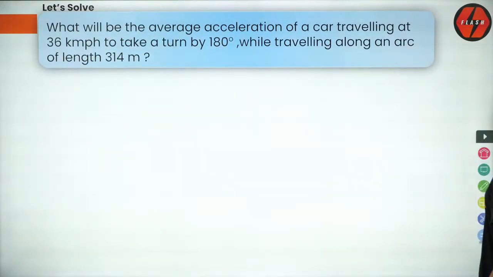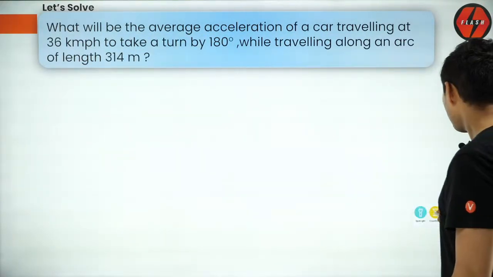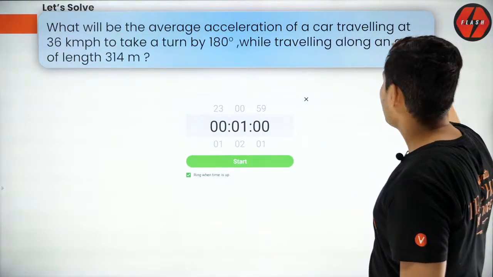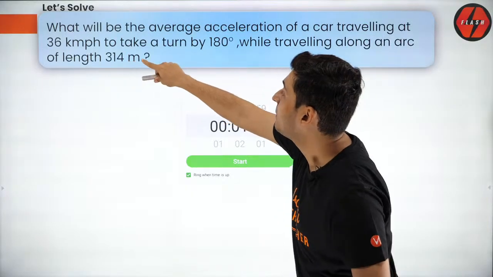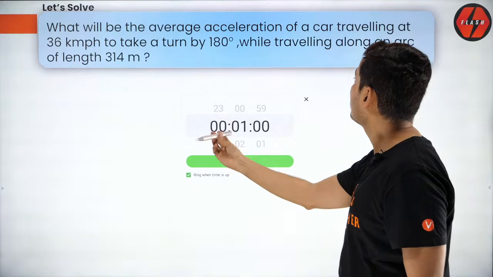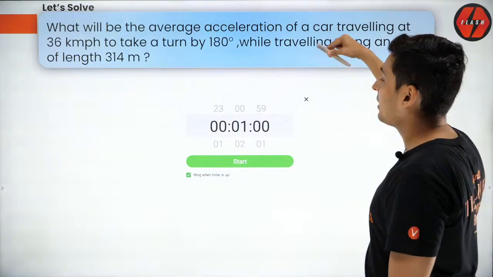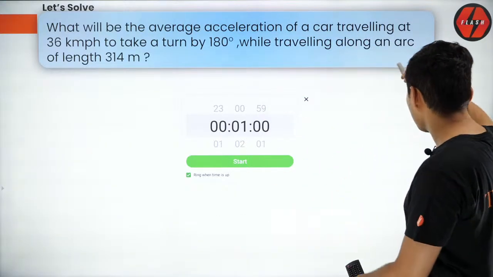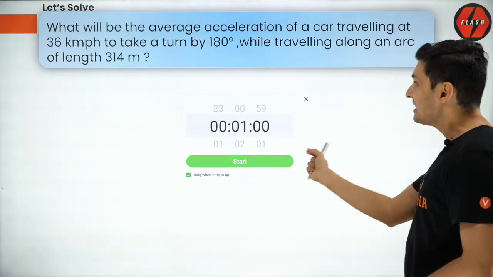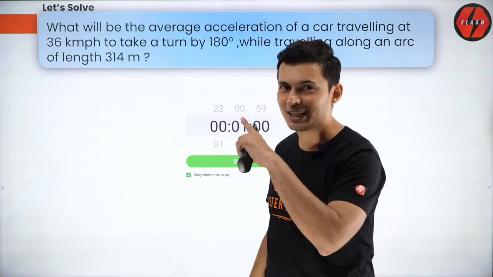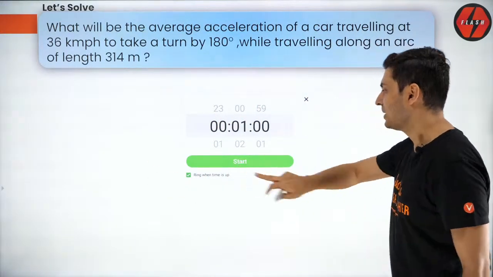Let's see how many of you can do this tricky problem, guys. It says, what is the average acceleration of a car traveling at 36 kilometers per hour to take a turn by 180 degrees when traveling along an arc of length 314 meters. So it has taken a U-turn. That semicircle's length is 314, special number. Okay, starting the quiz now.